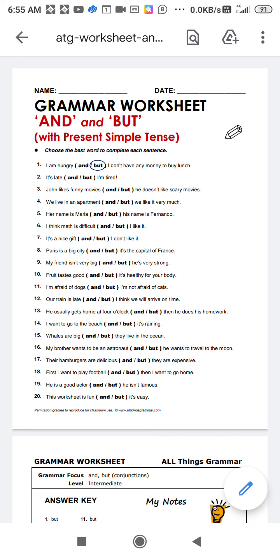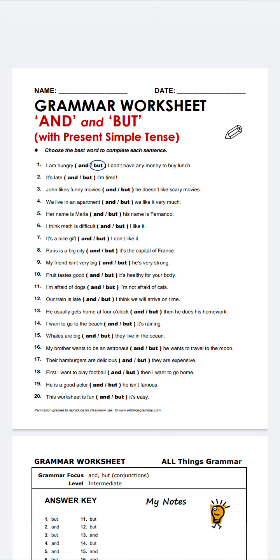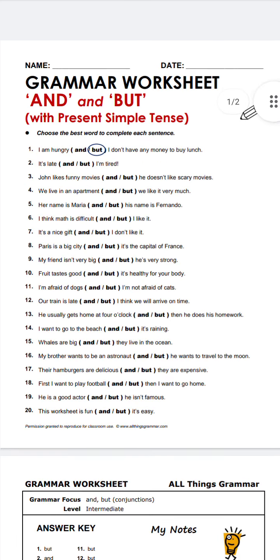Now we can write the grammar worksheet of and, but. So here are the examples. First one, I'm hungry dash I don't have any money to buy lunch. It's late dash I'm tired. John likes funny movies.